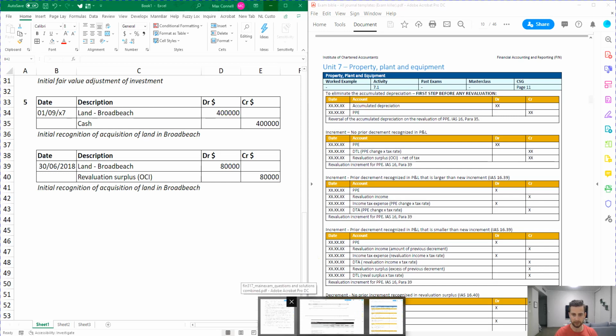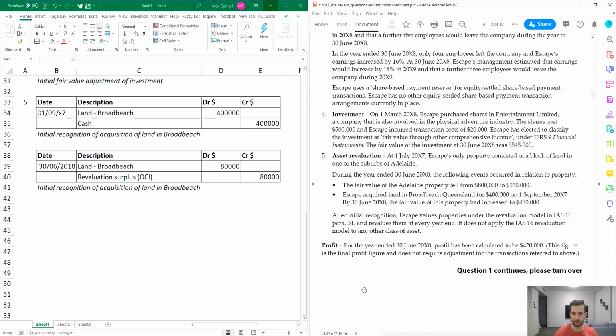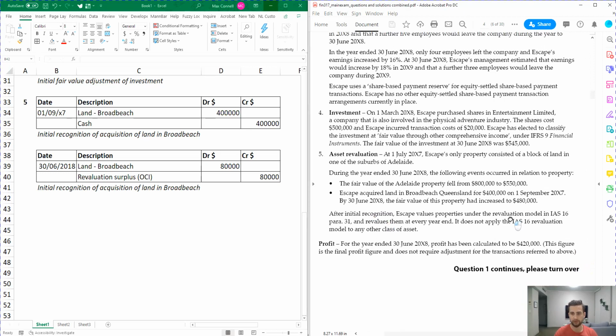Okay, so let's go back to the exam. There's nothing in here that says whether or not it's had a revaluation. The only clue it tells us is that they already use the revaluation model and that they revalue every year.